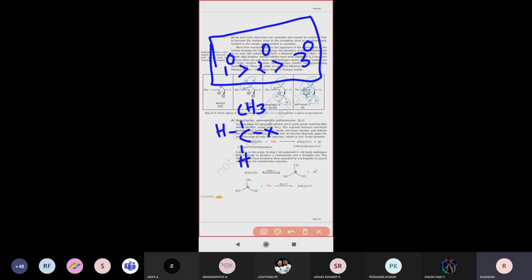So this is what you call a primary alkyl halide. If you take another compound like this, CH3, CH3, CH3, H, so this is again a primary alkyl halide. And this is a secondary alkyl halide.